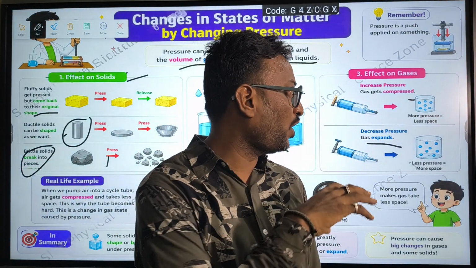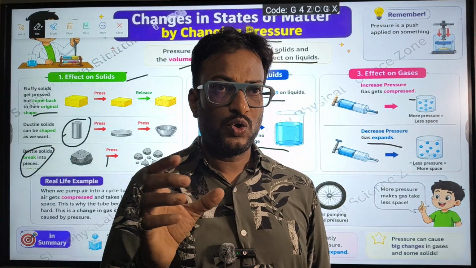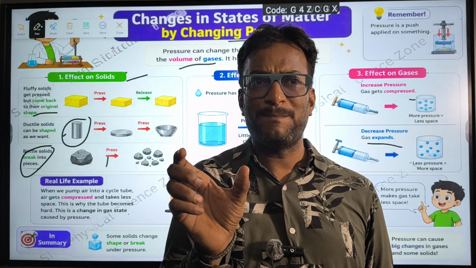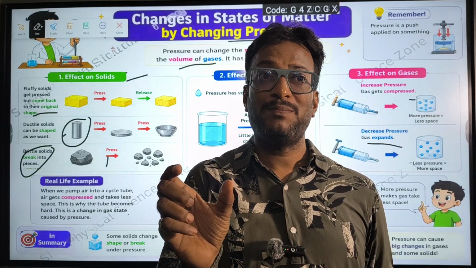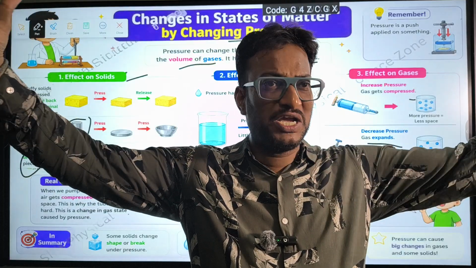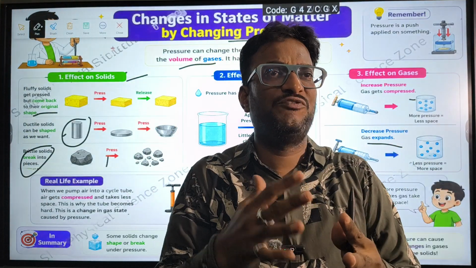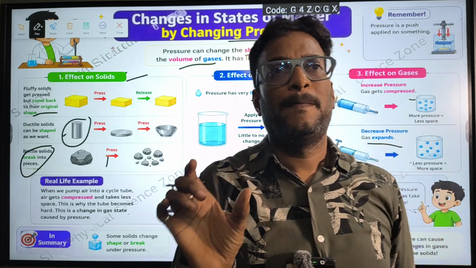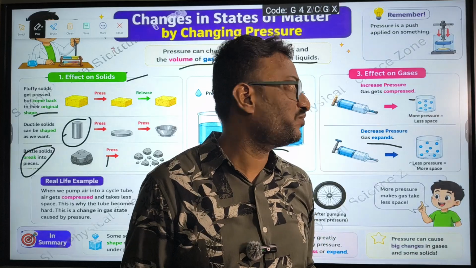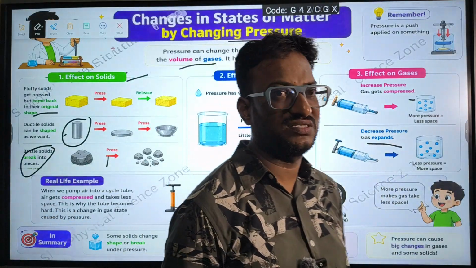In order to understand this, the gas which is present inside a matchbox can fit into a big room. I mean, the gas which is spread in a big room, if you compress it, we can fit it into a small matchbox. So that much change we can observe in the case of gases.